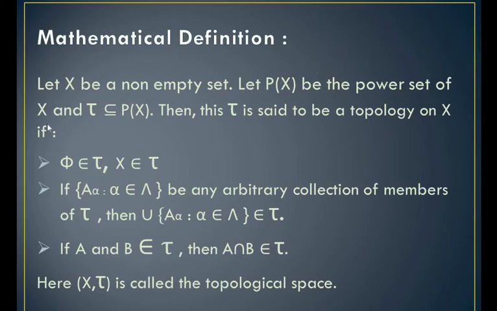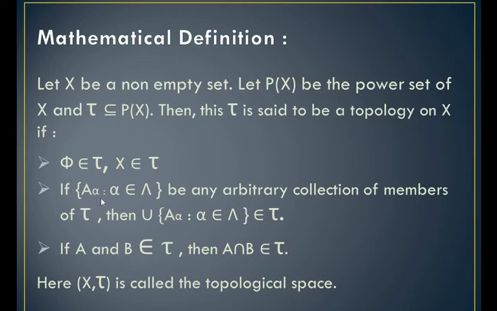Let capital X be a non-empty set and let P(X) denote the power set of capital X. I am considering tau to be a sub-collection of this power set. Then this tau is said to be a topology on X if the following three conditions are satisfied. The first condition is that phi, the null set, belongs to tau. X, the whole space itself, should also belong to tau.